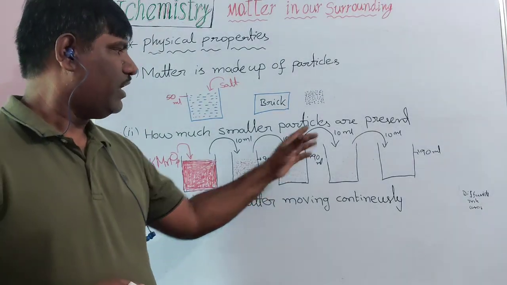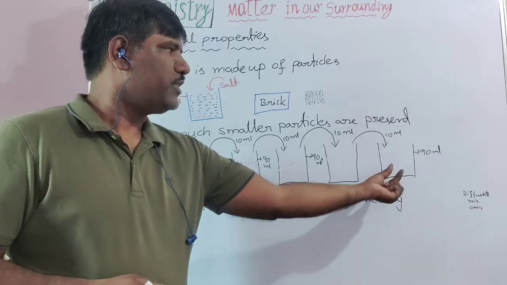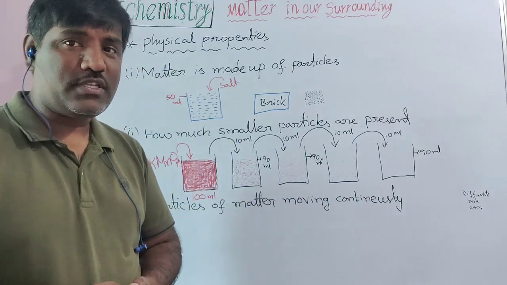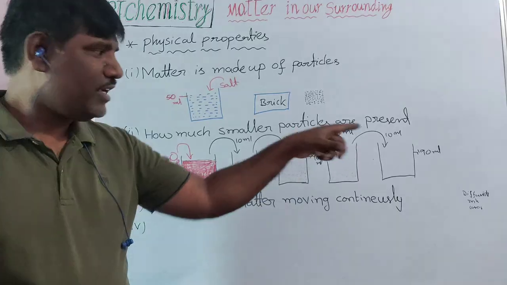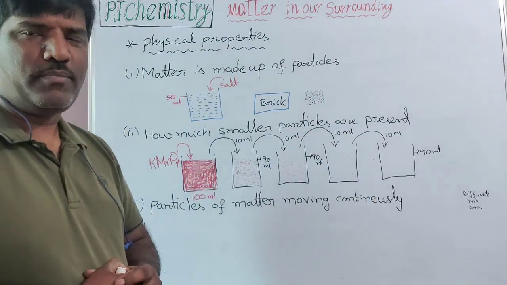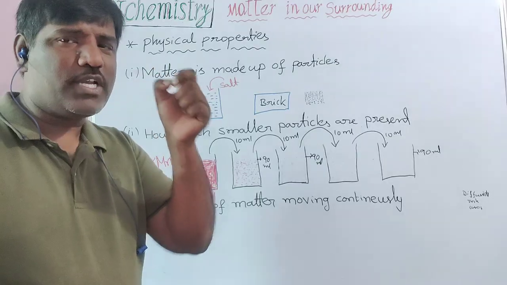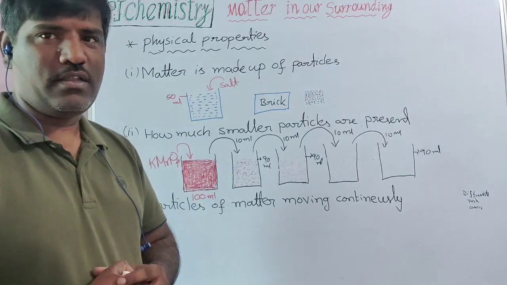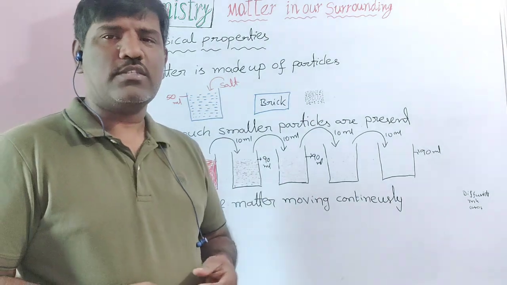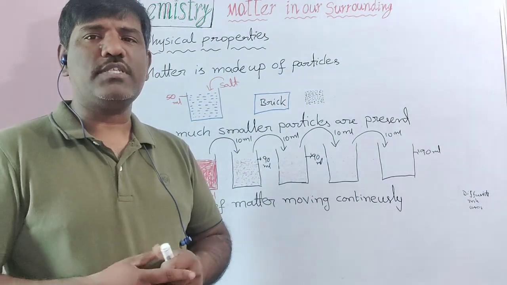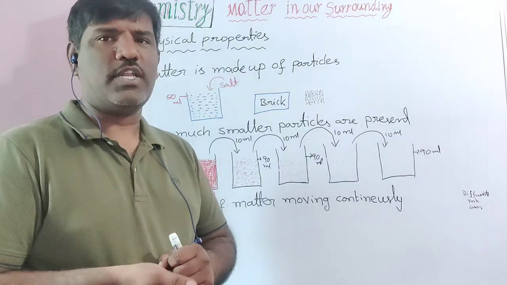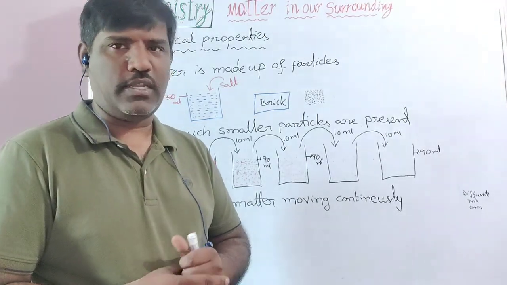Like that, when I transfer continuously, if you observe the fifth beaker, there is no color. That means color is present here also, but we cannot see it with our eyes because the particles have become that much smaller. Through this activity we can say how small the particles are is up to your imagination. Very small, which we cannot see directly.